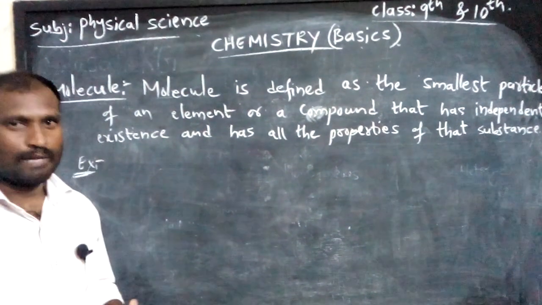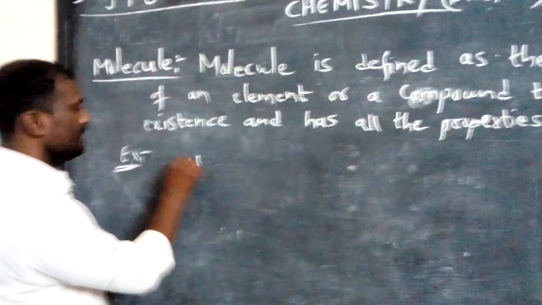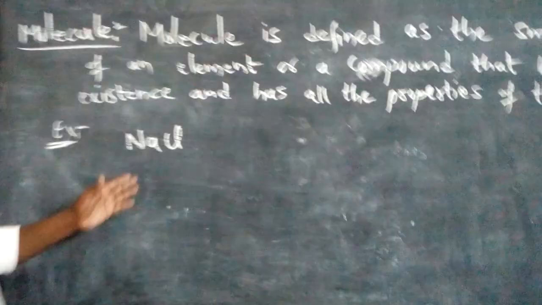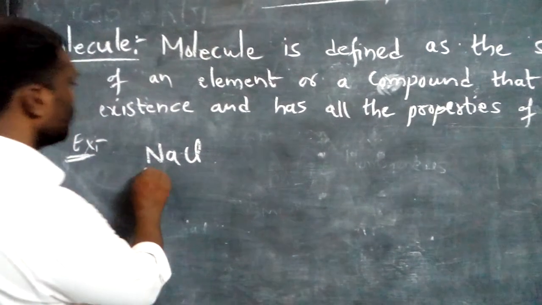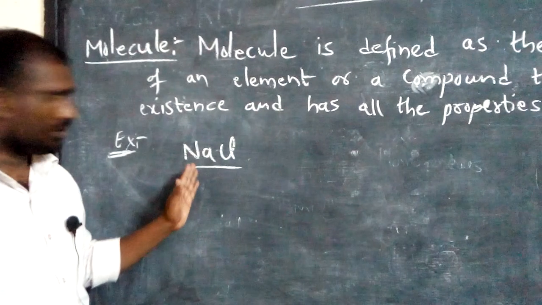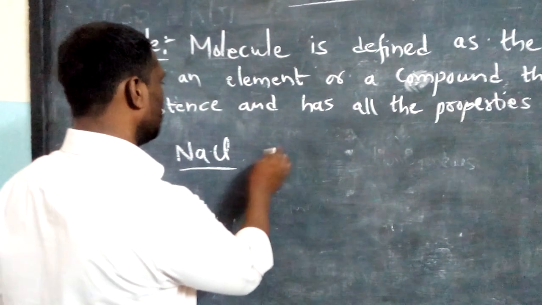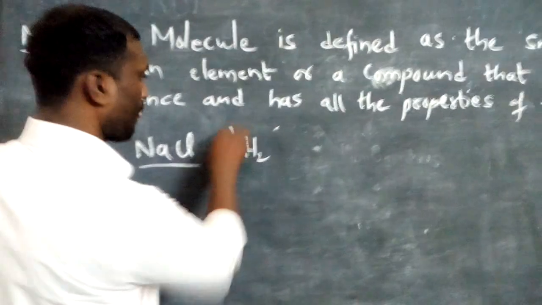For example, NaCl, sodium chloride. Sodium chloride is a compound, and it has two different atoms, sodium and chlorine. Another example, H2, hydrogen.